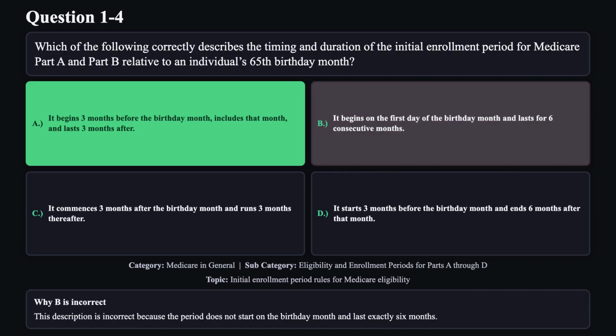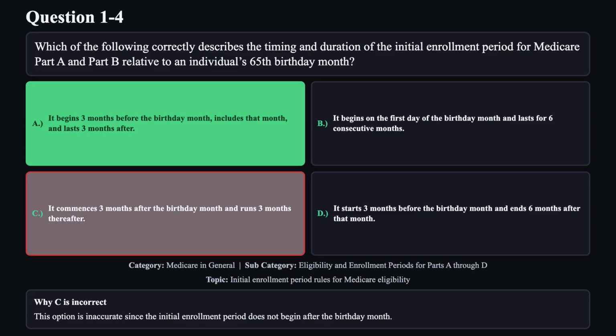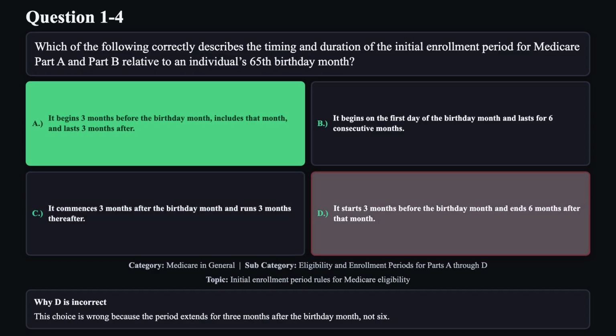Reason B is not correct. This description is incorrect because the period does not start on the birthday month and last exactly 6 months. Reason C is not correct. This option is inaccurate since the initial enrollment period does not begin after the birthday month. Reason D is not correct. This choice is wrong because the period extends for 3 months after the birthday month, not 6.